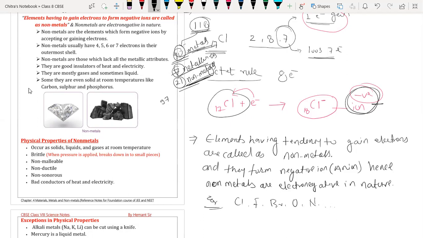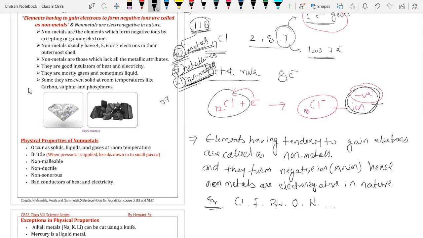Everyone understood? I took a screenshot, sir. Okay. You have to write that also because it is very important. Done? Yes, sir. Sir, we also have to write how many metals and non-metals.